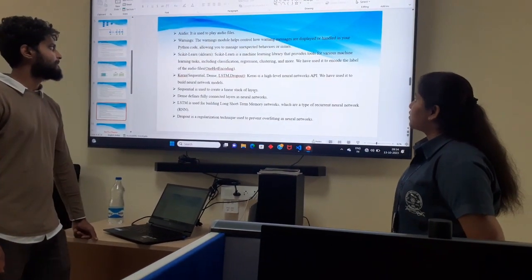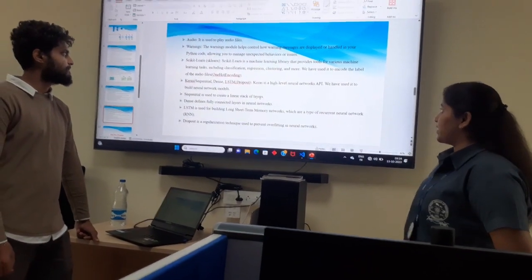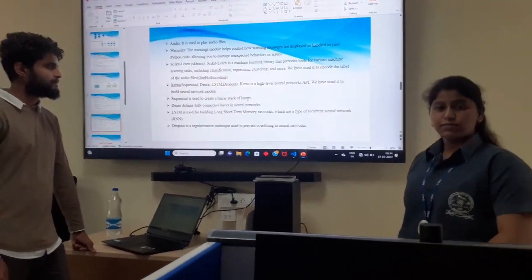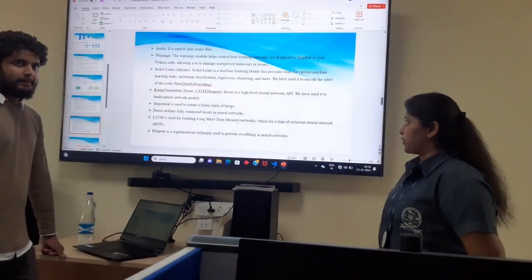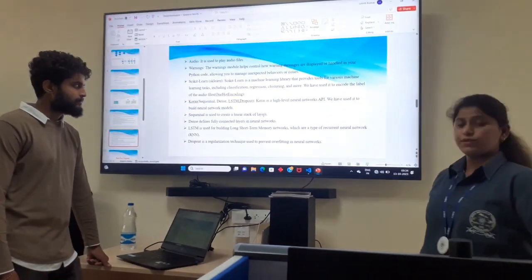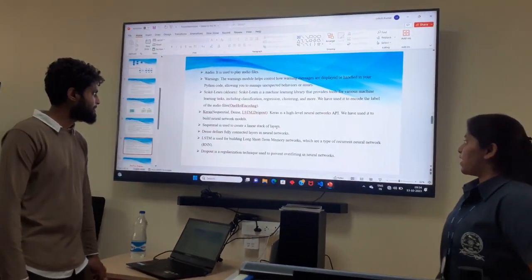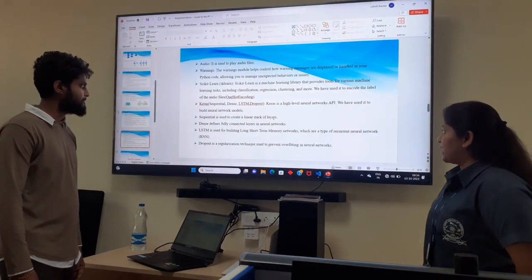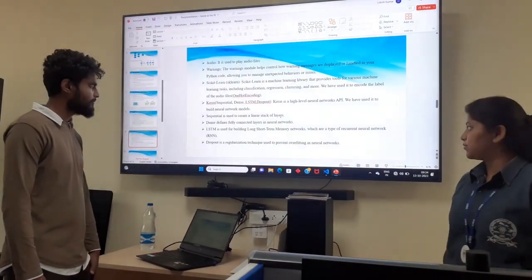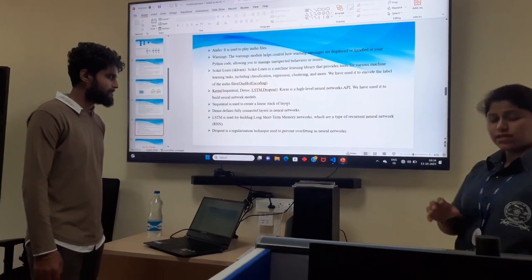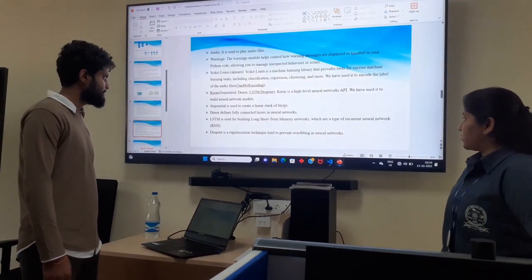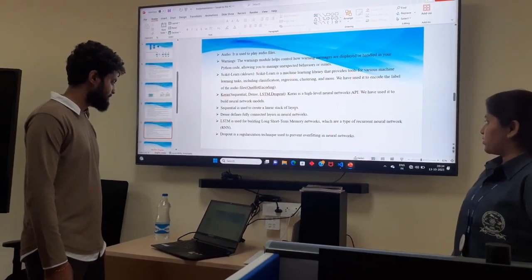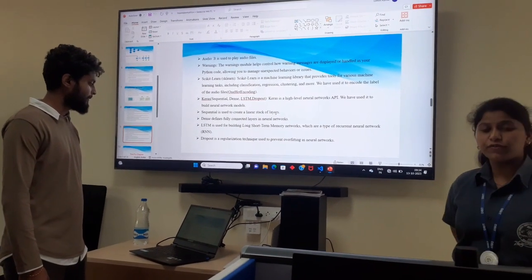Next is Keras, a high-level neural network library used to build neural network models. Sequential is used for a linear stack of layers, and Dense is used to connect the layers. Then LSTM, long short-term memory, which is a type of RNN. And Dropout is a regularization technique used to prevent overfitting.